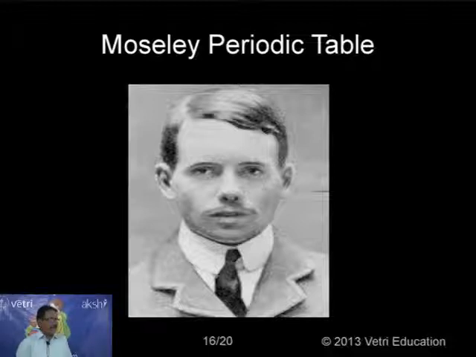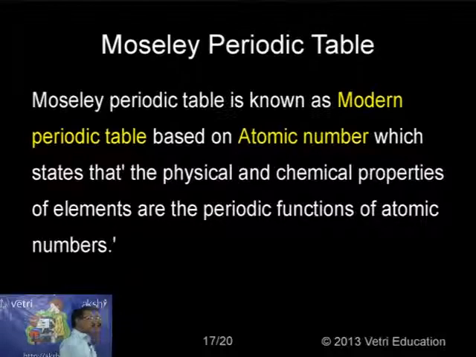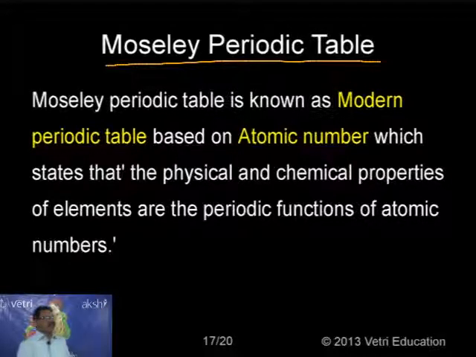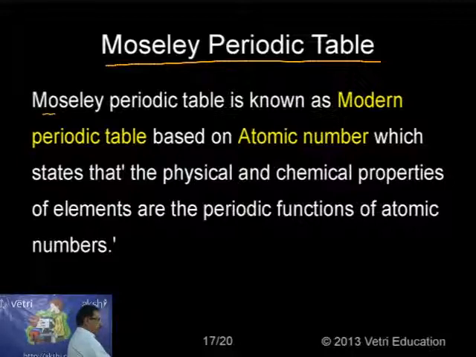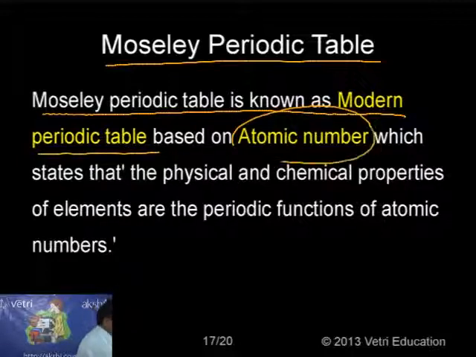The most systematic method was proposed by Moseley. That is called the Moseley periodic table. The Mendeleev table, as we have discussed already, is based on atomic mass. Now the entire trend is changed. Moseley discovered the atomic number. The Moseley periodic table is known as the modern periodic table, based on atomic number.